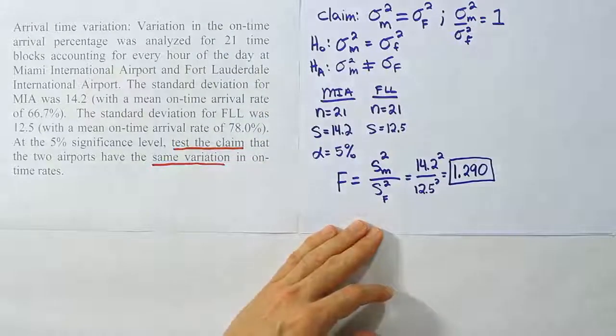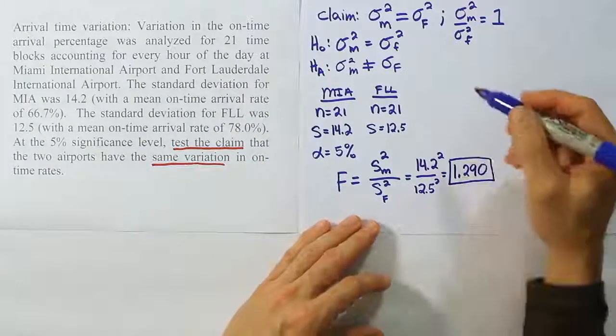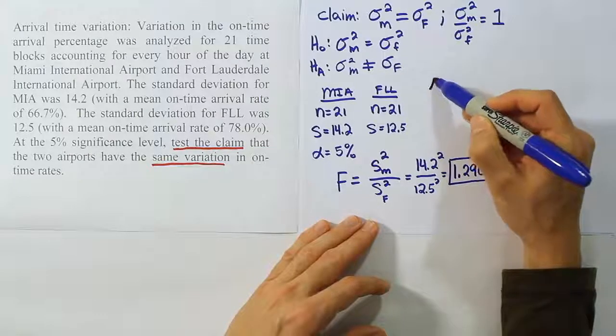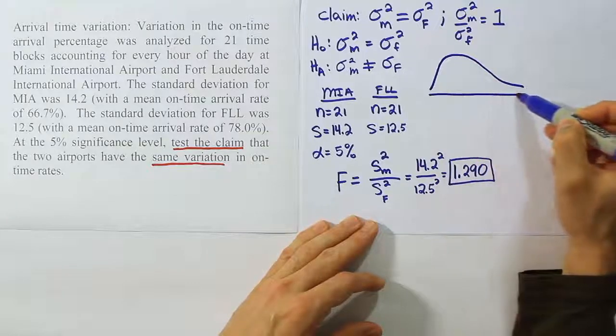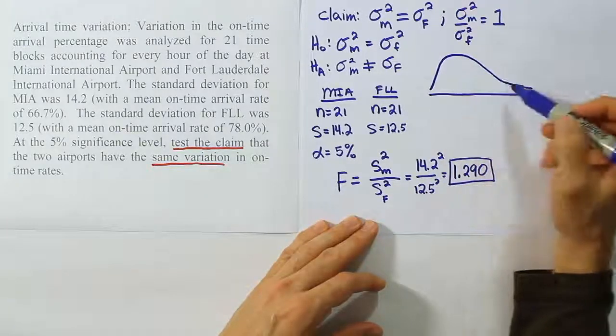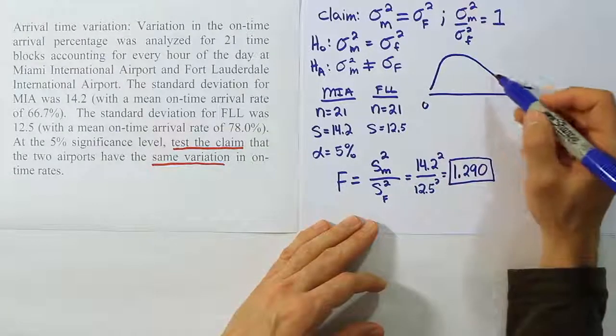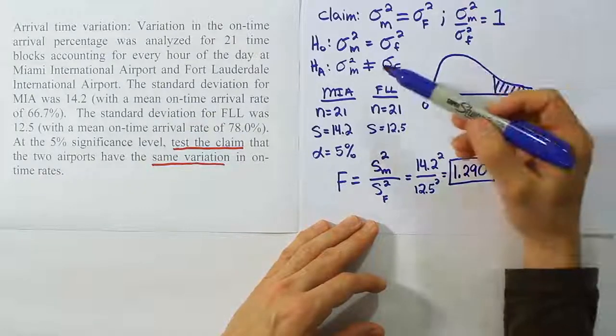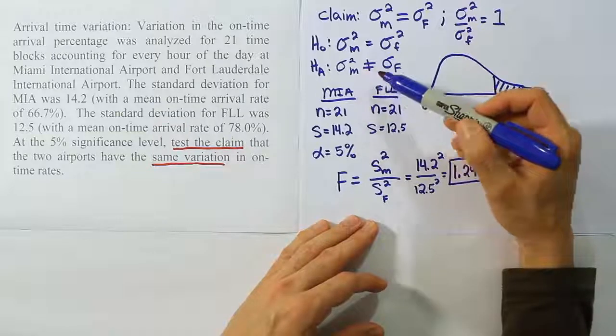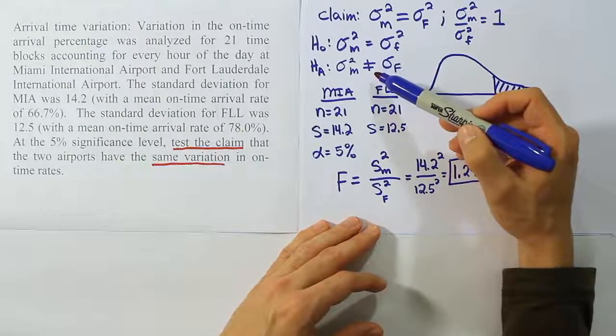From there, we want to look at our critical value and compare our test stat to it. If I draw a skewed distribution that represents the F distribution, it has a right tail, because this is always a right-tailed test. We look at HA to determine if it's one-tailed or two-tailed, and because of the not equal to, it's a two-tailed test.